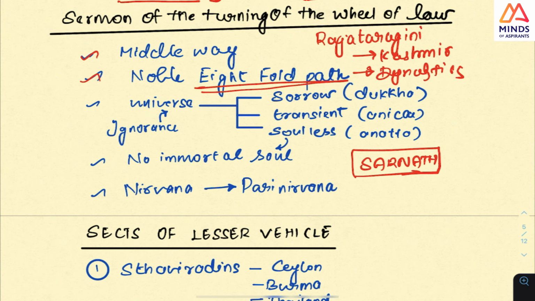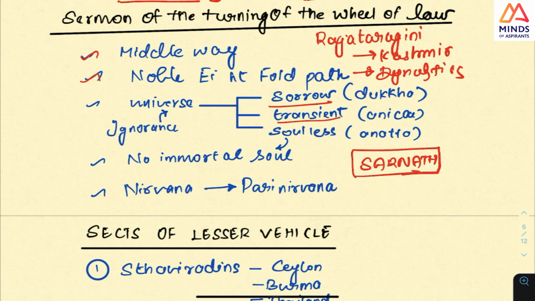This eightfold path you will know, and one other important thing you should check is that in this Sarnath sermon he talks about the universe. Every problem that arises in the human mind gives rise to sorrow, and desire is the reason for all that. And then the whole world is transient.